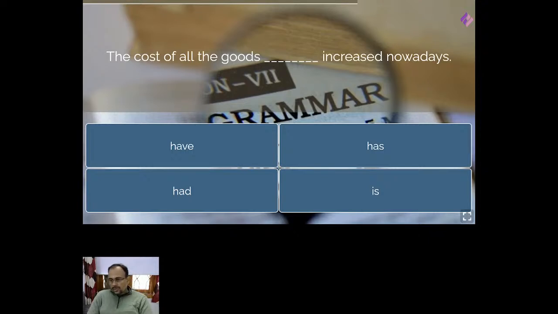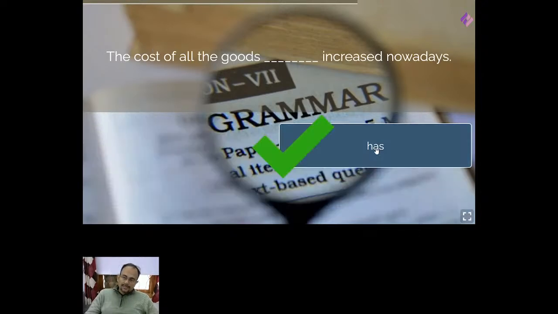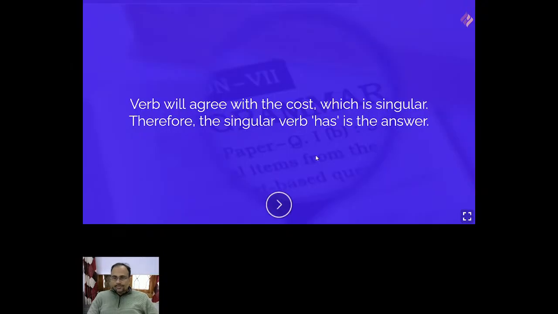Like most of you are writing has. It means you think the verb will agree with cost. As cost is singular, therefore the answer should be has, right? Very good. So the cost of all the goods, the verb will not agree with goods, the verb will agree with the cost. So cost being singular has increased. Very nice.